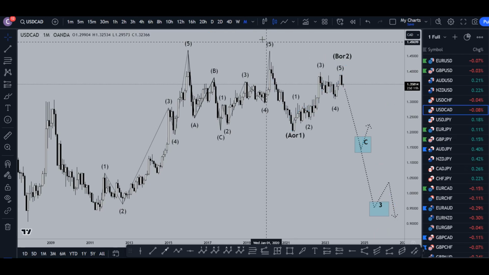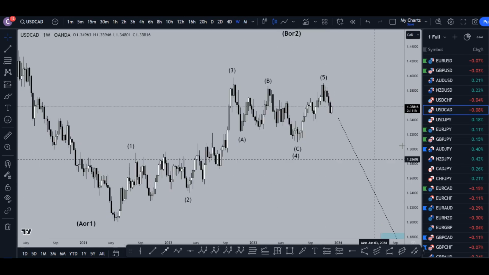So let's head down to the weekly time frame. On the weekly time frame, it does kind of look to me like we already have the end of this move up right here. Now this move down right here possibly could be a correction to the wave up. It really hasn't broken structure yet, so it definitely is possible. And we do have some Canadian news coming out today, so there is a possibility that it could go up. I am definitely leaning towards the fact that this is going to continue to downtrend and make lower lows, lower highs, and end up looking something like that.